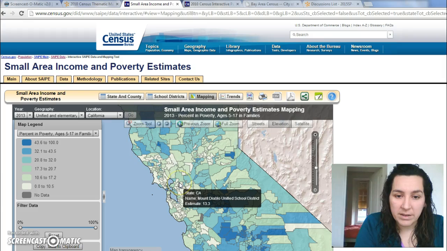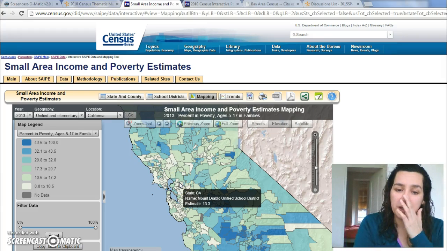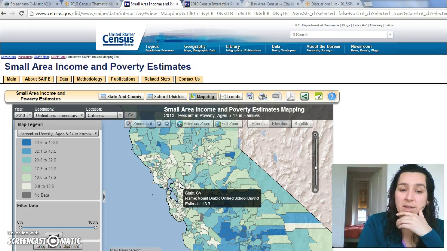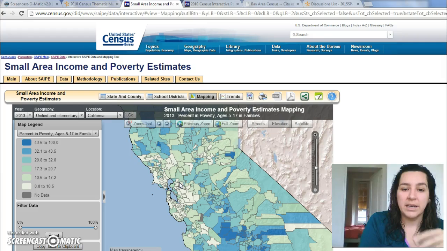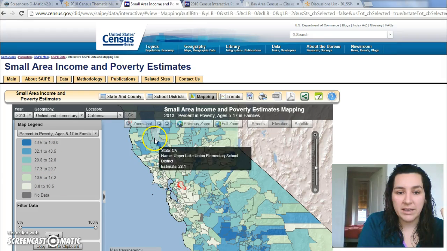So we are Mount Diablo. So you can think of what are all the school districts, or what are all the cities that are in the Mount Diablo School District. And that's Concord, Bay Point, etc. And when you click on that, it gives you color-coded the percent poverty. Now let's go to Pittsburgh, and you can see, look, I'll zoom